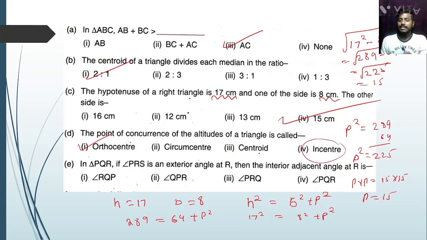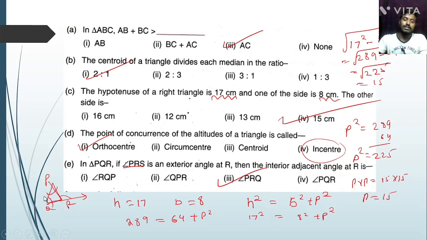Next question, question number E. In triangle PQR, if PRS is an exterior angle at R, this is PQR, PRS is exterior angle at R, the interior adjacent angle is PRQ, and the P angle and Q angle are the interior opposite angles.